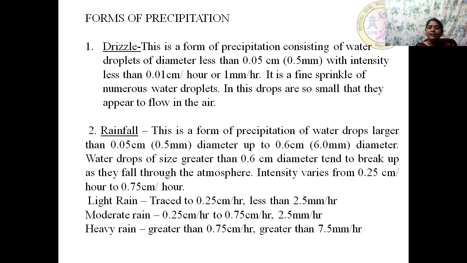When the intensity is 2.5 mm per hour up to 0.75 centimeter per hour, it is known as moderate rain. And when the intensity is greater than 0.75 centimeter per hour or 7.5 mm per hour, it is known as heavy rain.